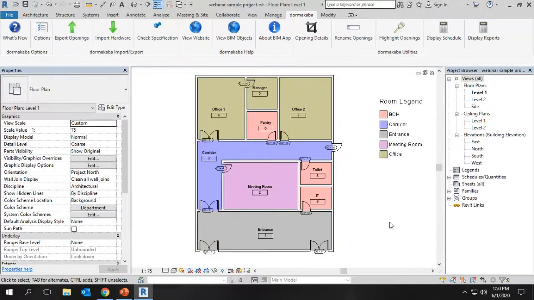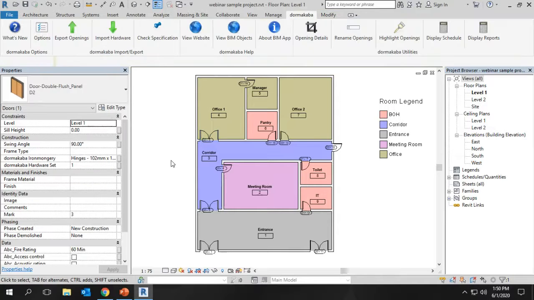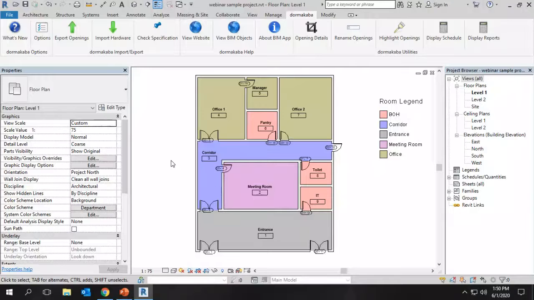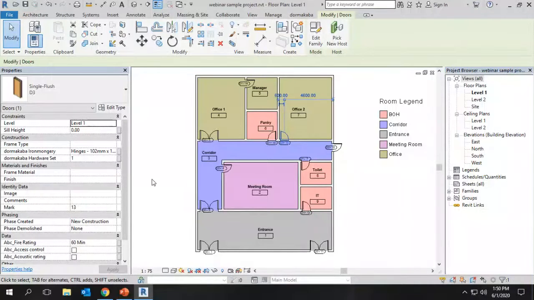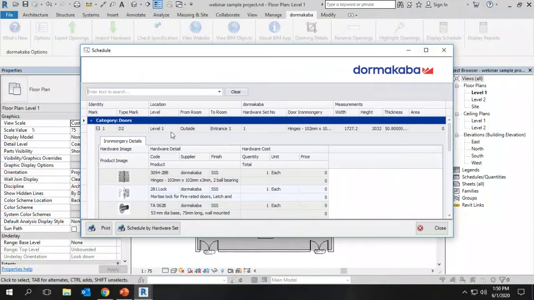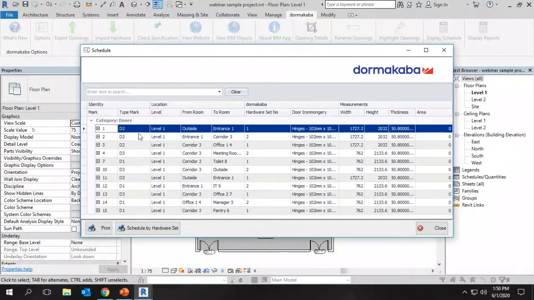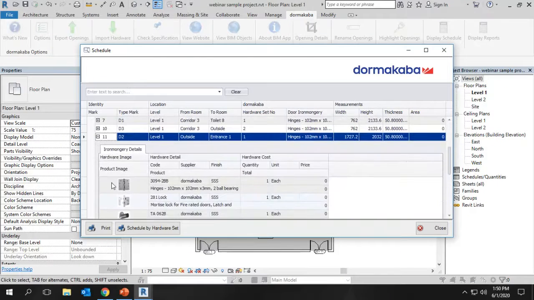So as Revit, as a BIM concept, there is no need to refer to other documents. Everything has to come under a single file, a single source of information. That is the concept of the main BIM process. That's why we don't need to refer to separate files to check the hardware set number or ironmonger details. After the integration, we can select any door and see the information. And in the display schedule, we can see the results of each door with the specified ironmonger details once you open it.